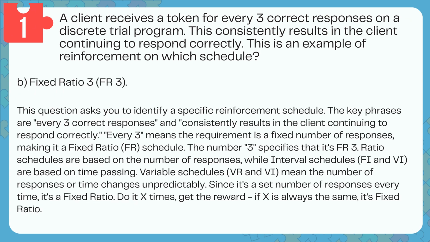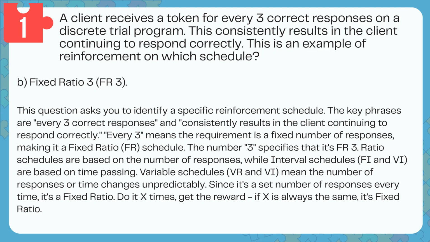Answer: B. Fixed ratio 3, FR 3. This question asks you to identify a specific reinforcement schedule. The key phrases are every 3 correct responses and consistently results in the client continuing to respond correctly. Every 3 means the requirement is a fixed number of responses, making it a fixed ratio, FR, schedule. The number 3 specifies that it's FR 3.